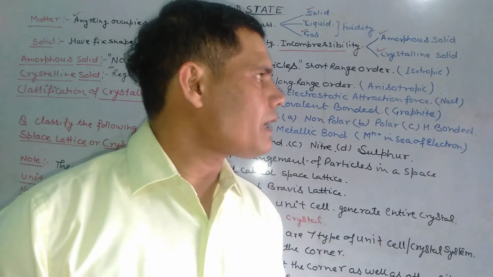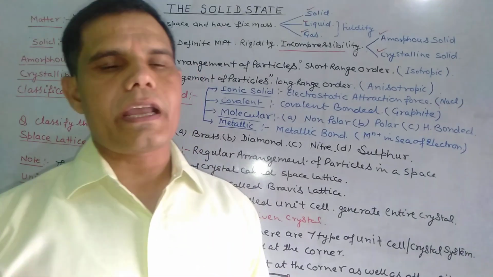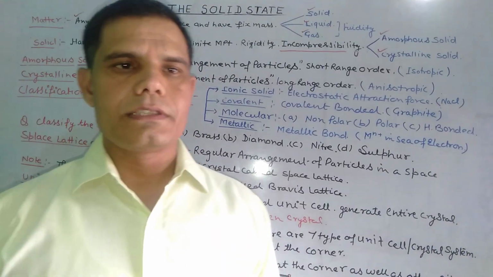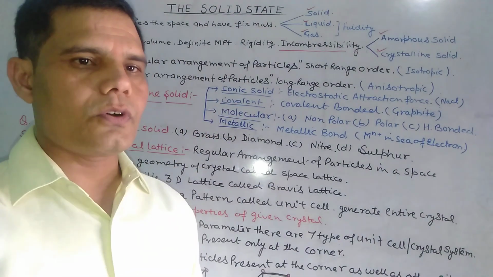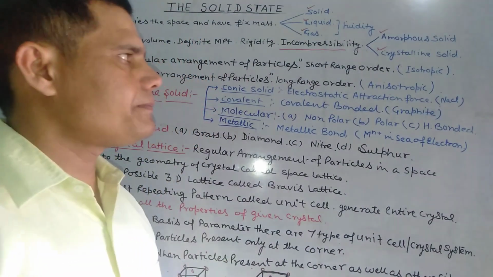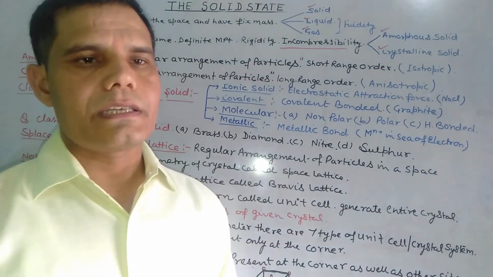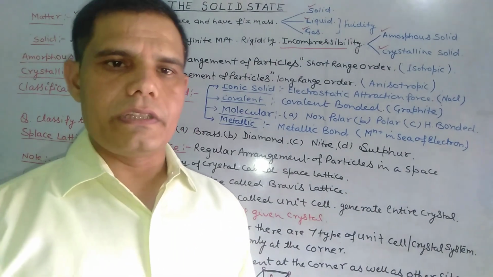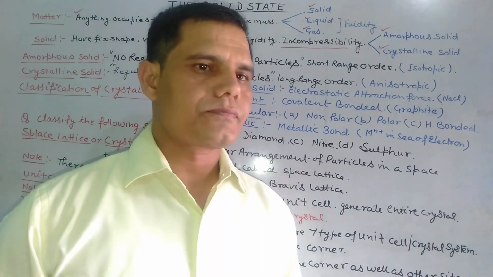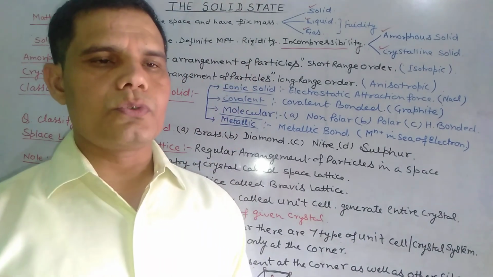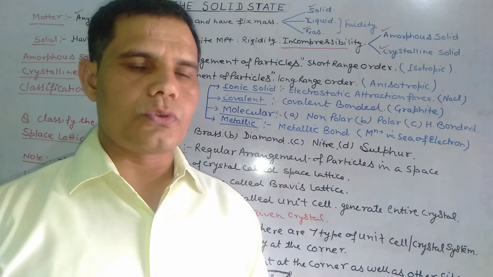It means the isotropic nature of amorphous solids shows that the values of electrical conductivity, refractive index and thermal expansion are the same in all directions. Amorphous solids are not called true solids.